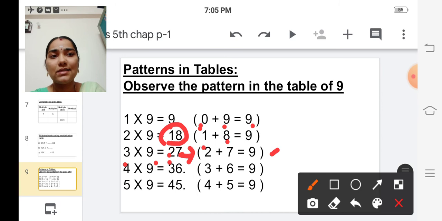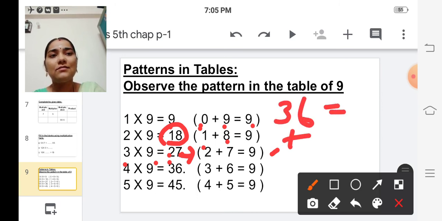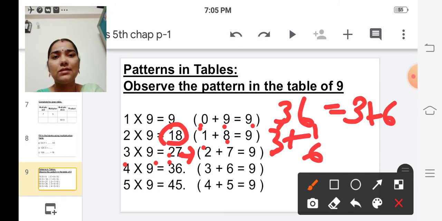So 36 can be written as 3 plus 6. 3 plus 6 is also 9, isn't it? And 5 9s are 45. 4 plus 5 is 9.